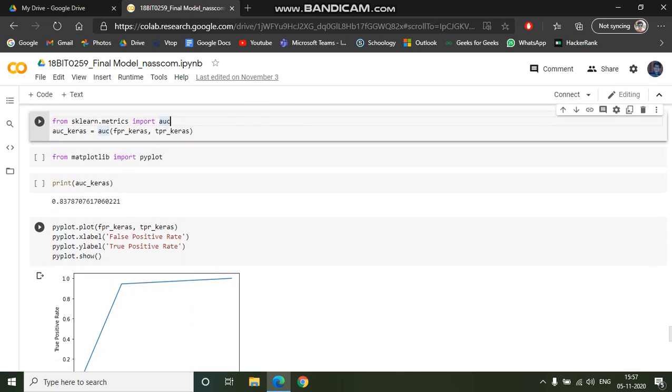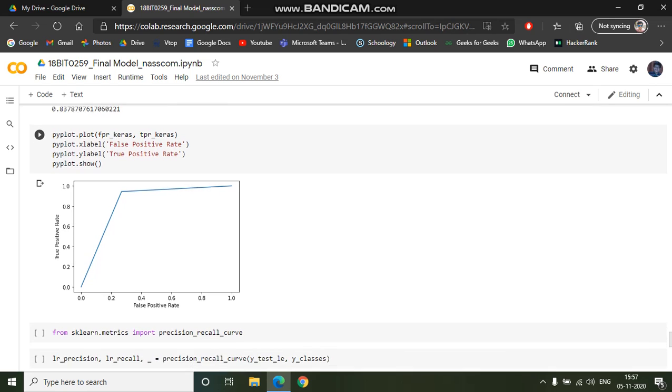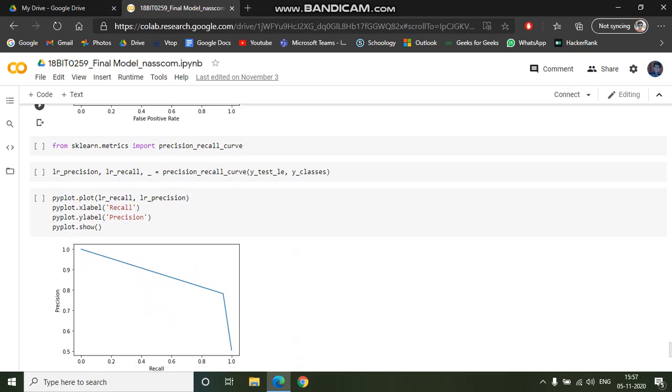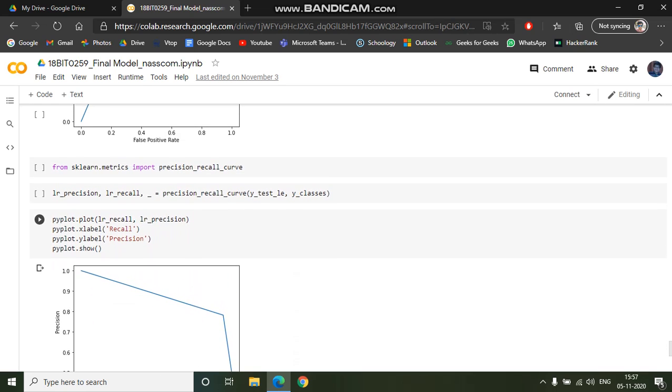The better the AUC score, the better the accuracy, or the probability of getting a correct result. You can see here it is somewhat good in this graph. This is depicting the true positive rate versus the false positive rate, and in the graph below the same thing has been shown but in a reverse manner.